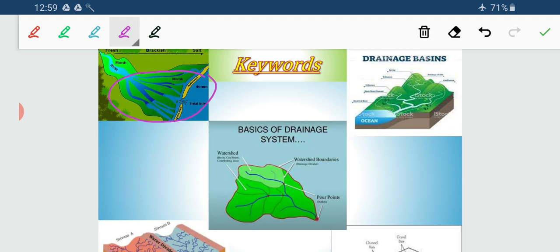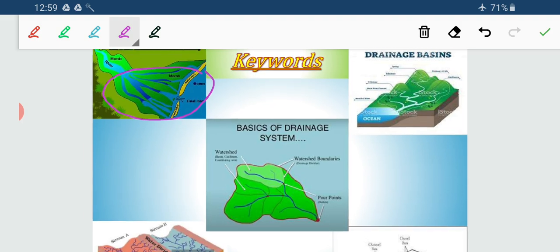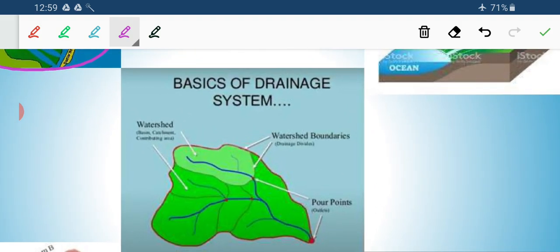Next, here you can see a drainage system. This entire thing is termed a drainage system. Now for watershed, you can see the two divisions. These are considered watershed areas.